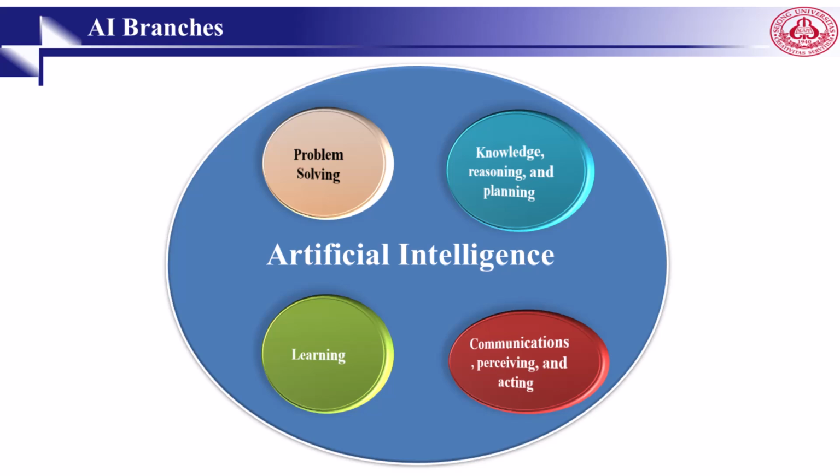Fuzzy logic is under the category of knowledge, reasoning, and planning. Under the category of knowledge, reasoning, and planning, we have logical agents, which are first order logic, planning and acting, knowledge representation, inference, ontology, probabilistic reasoning, and decision making.